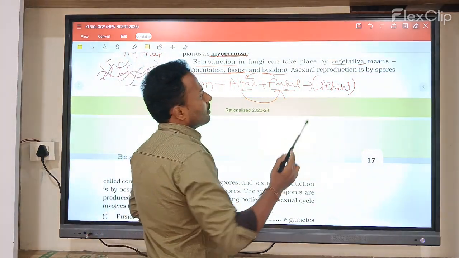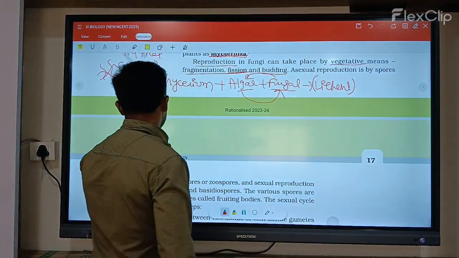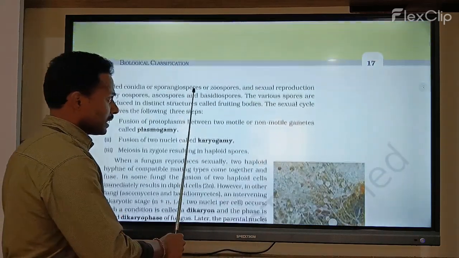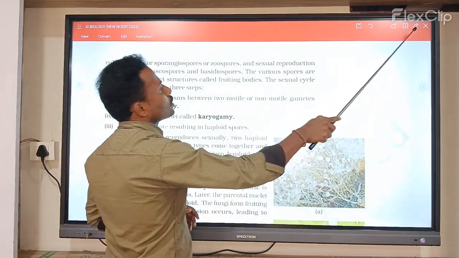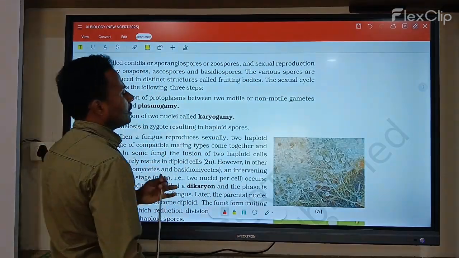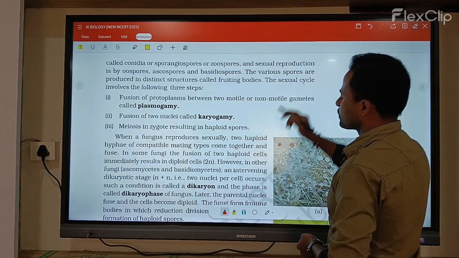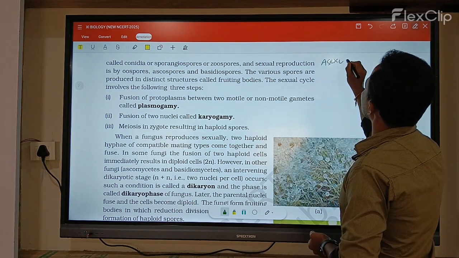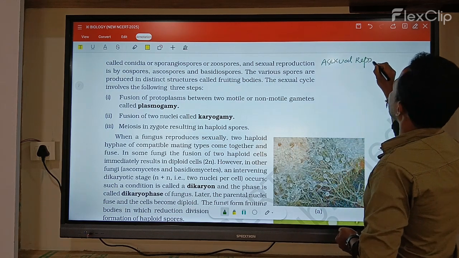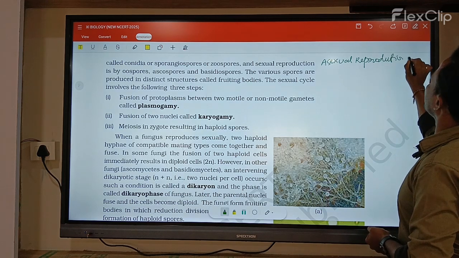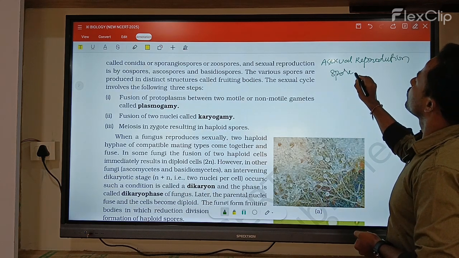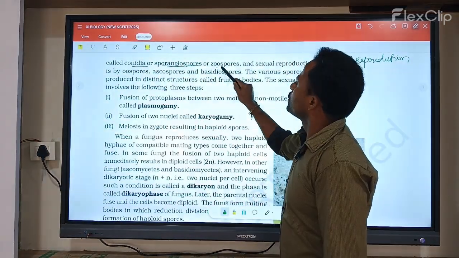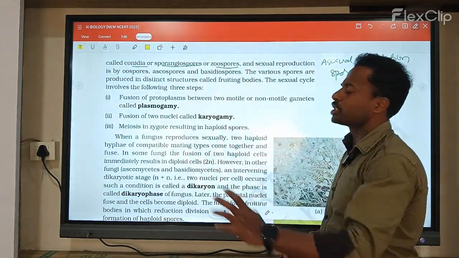And the asexual reproduction takes place by spores. Those spores are called conidia. Here the asexual reproduction takes place by spores. What types of spores are there? They are conidia, sporangiospores and zoospores. These are the asexual spores.